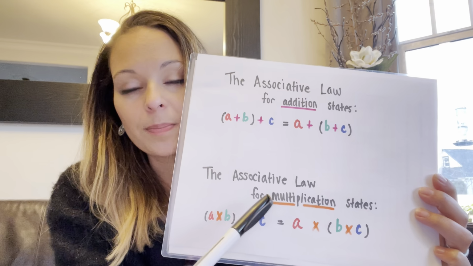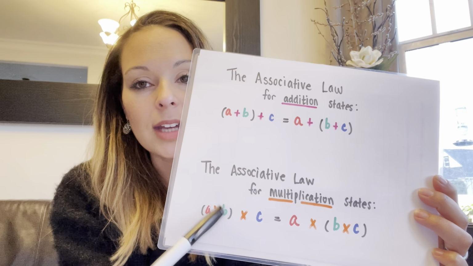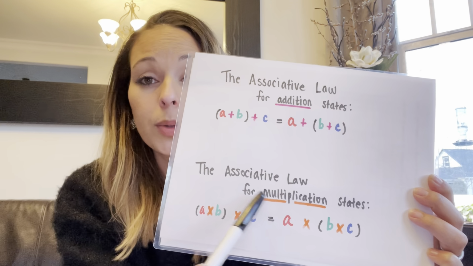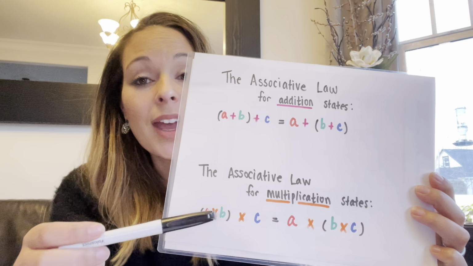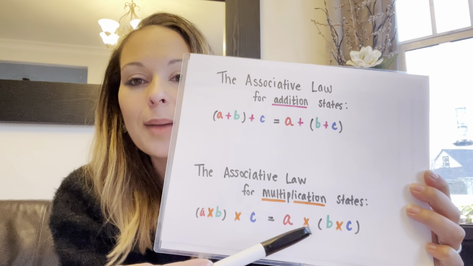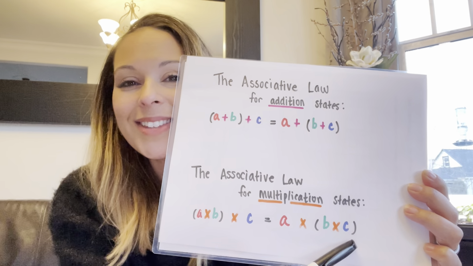For multiplication, it's the same formula, same tune. Difference is it's times instead of plus. So the associative law for multiplication states, open parenthesis, A times B, close parenthesis, times C equals A times open parenthesis, B times C, close parenthesis. And that is our math.